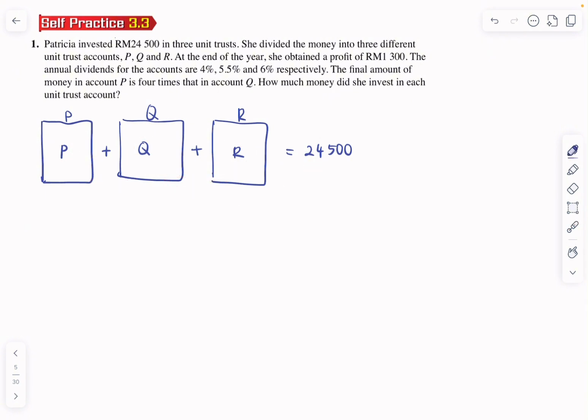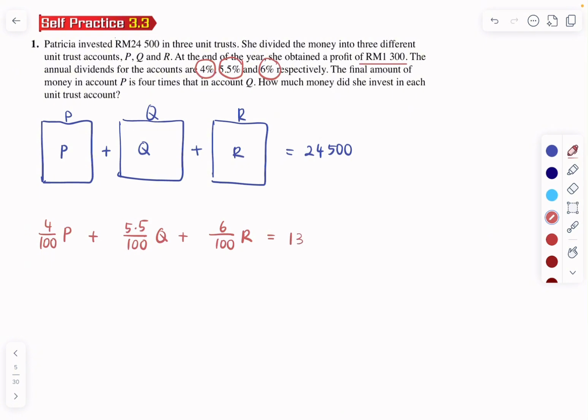Okay, and then they said she obtained a profit of 1,300. So profit, I use a different color. So profit is this much. She got profit of 4% from account P. So 4% from P plus 5.5% of Q plus 6% of R, the total profit she got is 1,300.